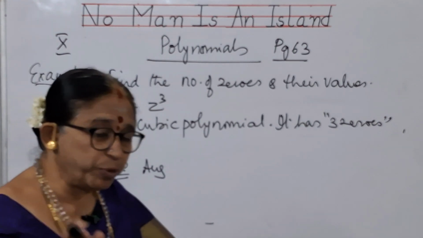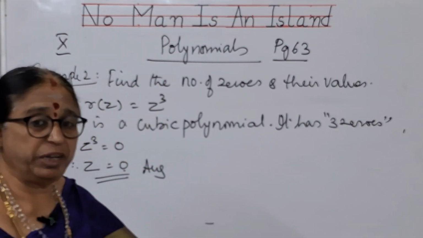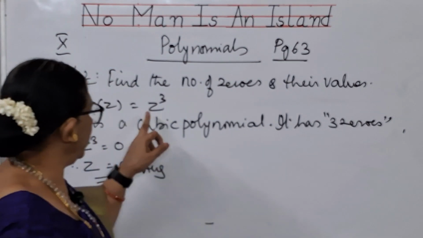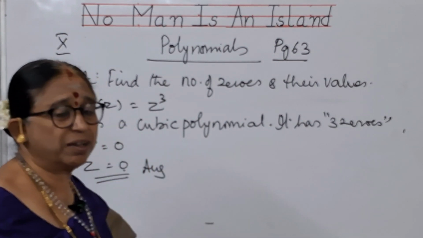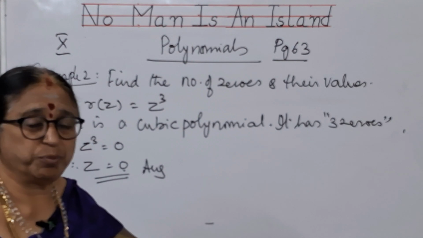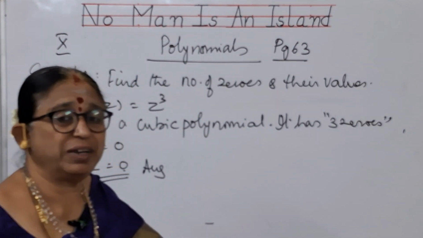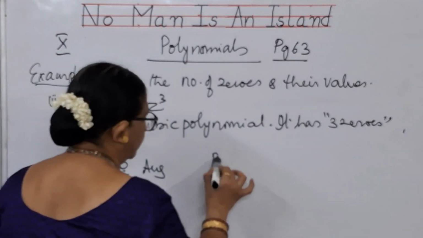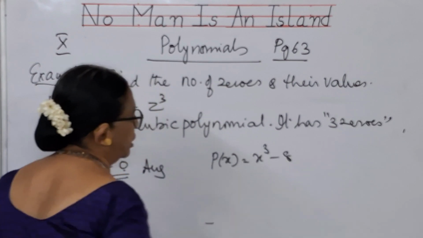But suppose they have given p of x is equal to x cube minus 8.